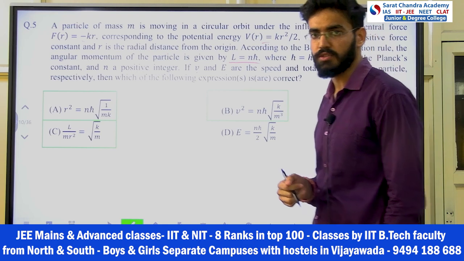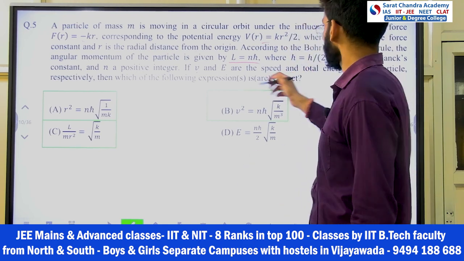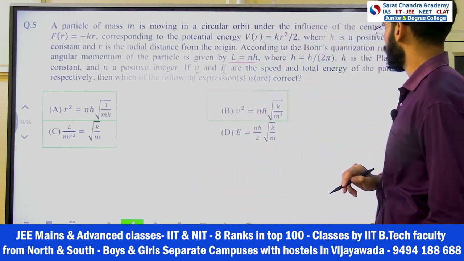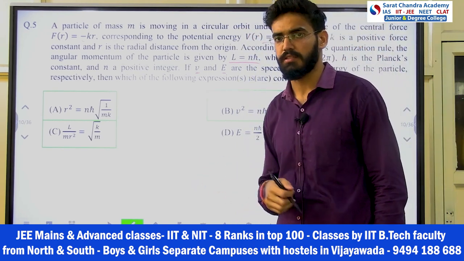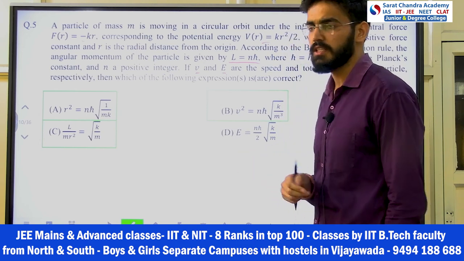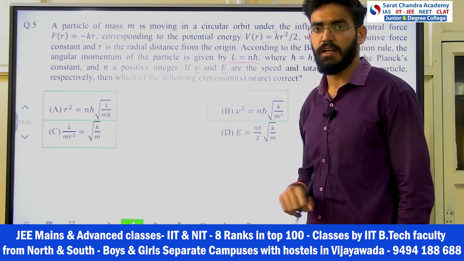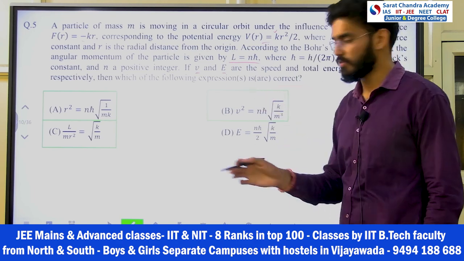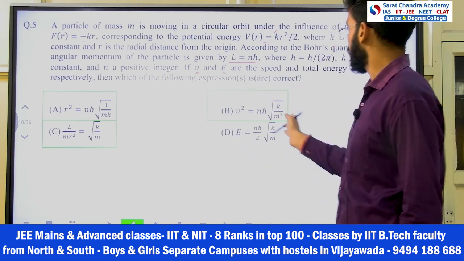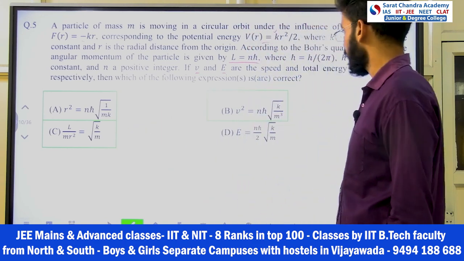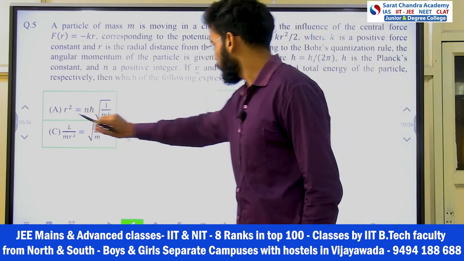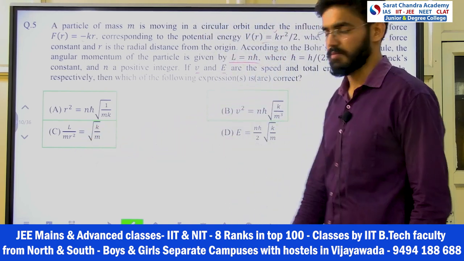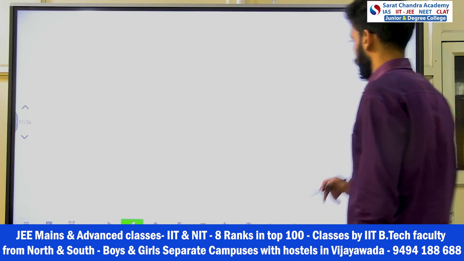H is Planck's constant, that we know already. If v is the speed and E is the total energy, meaning potential plus kinetic, in the circular orbit, if it is rotating, it has this potential and the kinetic energy half mv square. So that sum is known as E. So that we also have to get. Then he is asking which option is correct. So he is asking for the relation of r square, v square and angular momentum, and the total energy expression. So let's see how to get that answer.